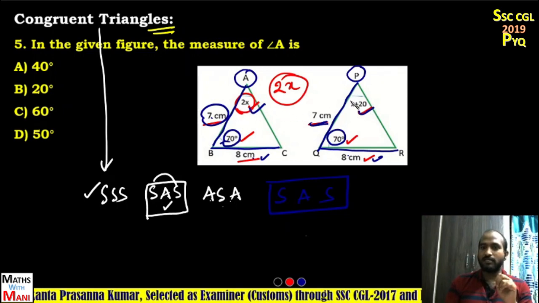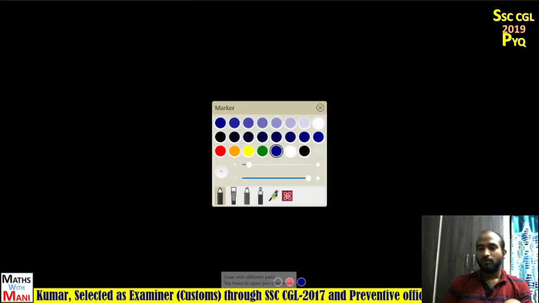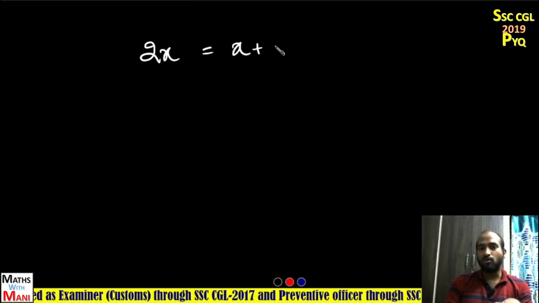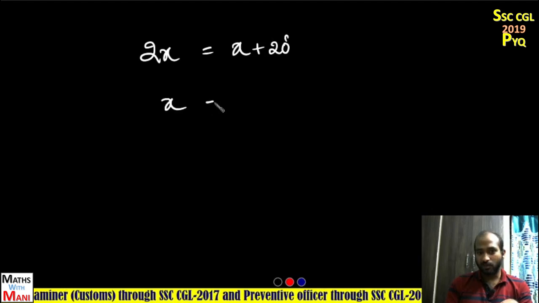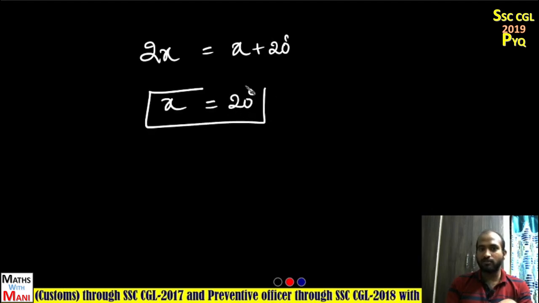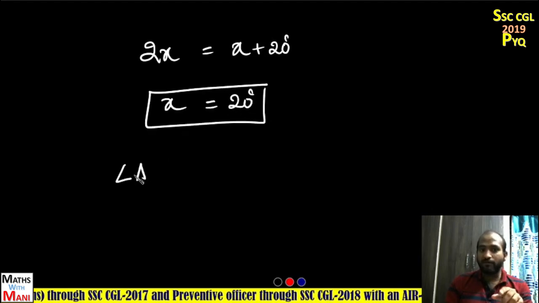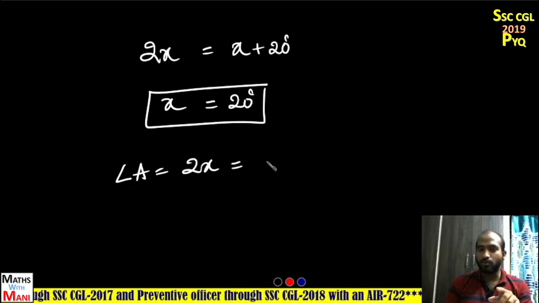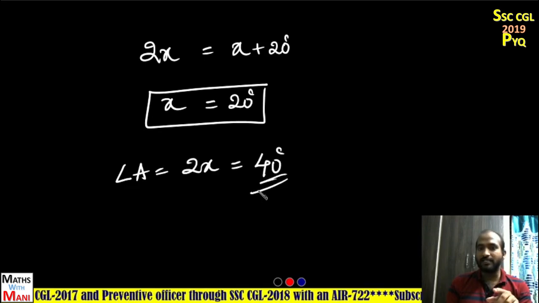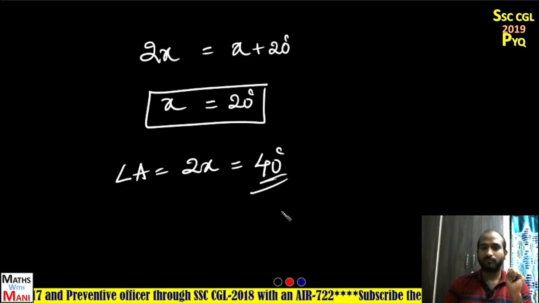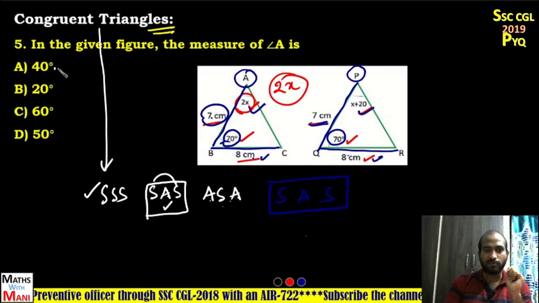Angle A is 2x and angle P is x plus 20. So both should be equal. So 2x is equal to x plus 20. So what is the value of x? 20 degrees. But what is the value of angle A? It is 2x. So 2 into 20, 40 degrees is the correct answer. That means which option? It is option A.